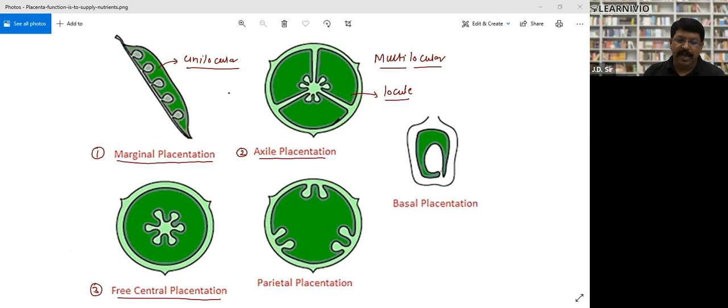So the difference between axial placentation and free central placentation is that here there is a septa. There is a septa or wall between the locules. So it has been divided into many chambers. So this is multilocular situation, right? So this kind of placentation is called axial placentation. This kind of placentation is called free central placentation.